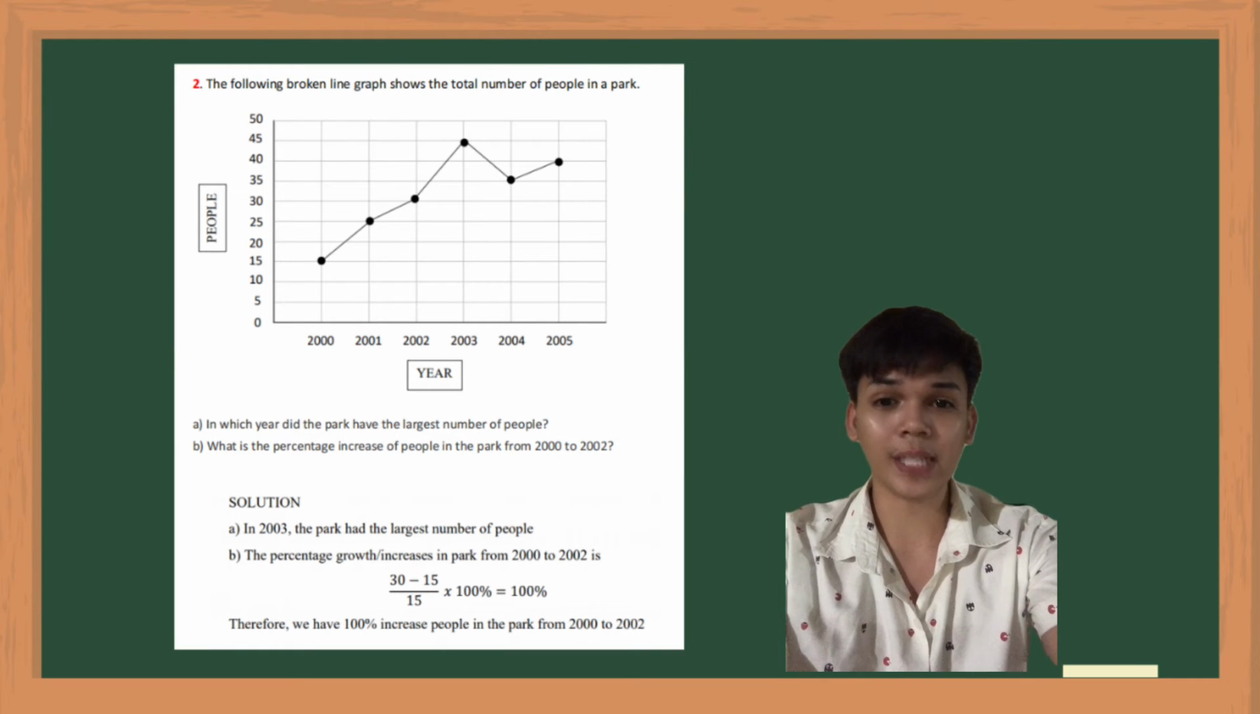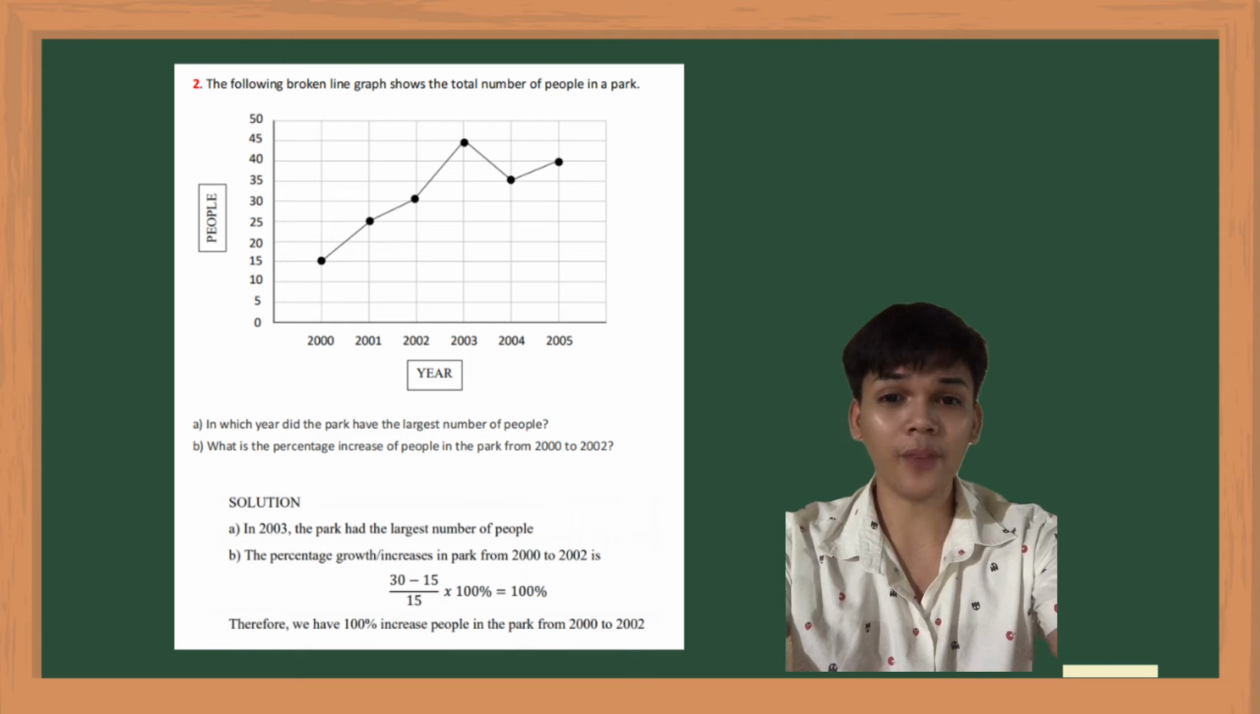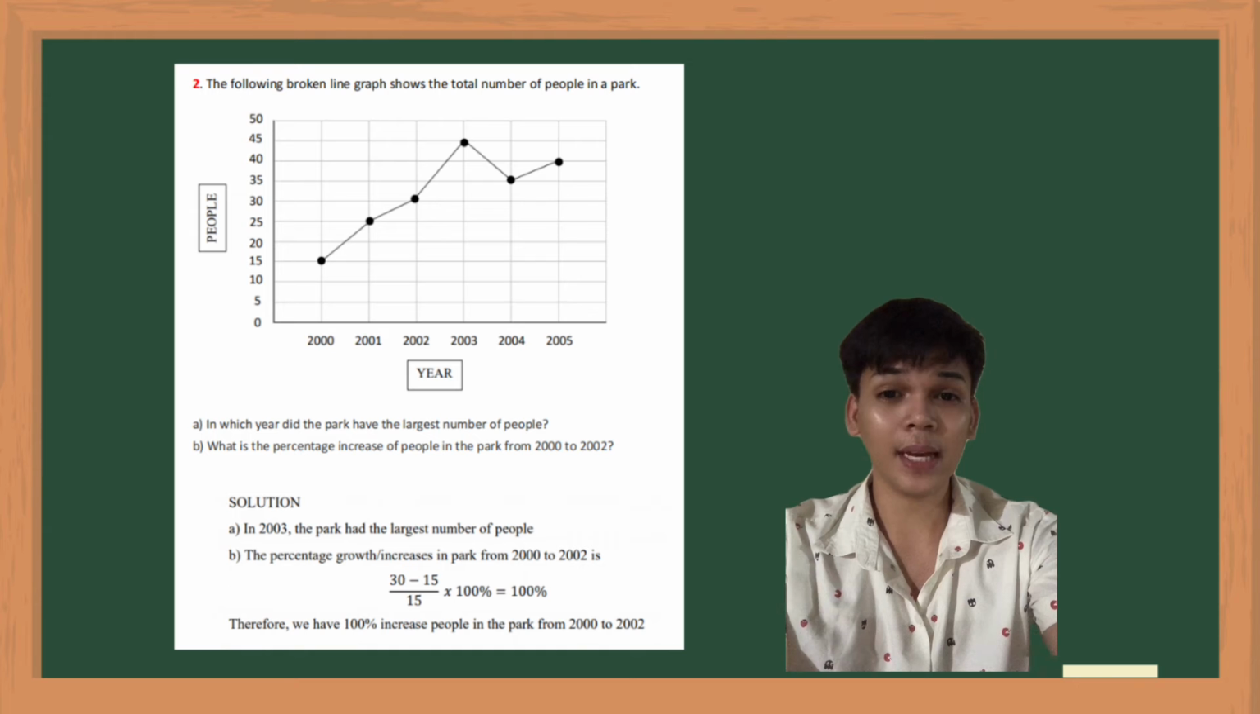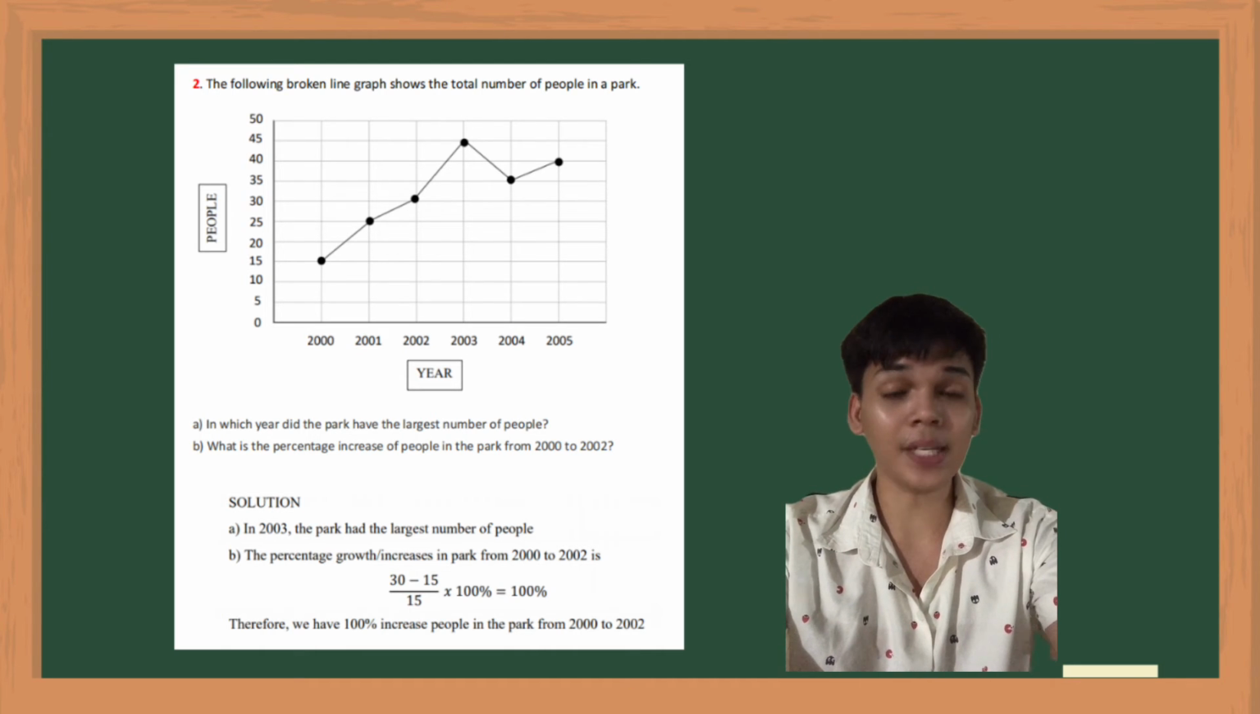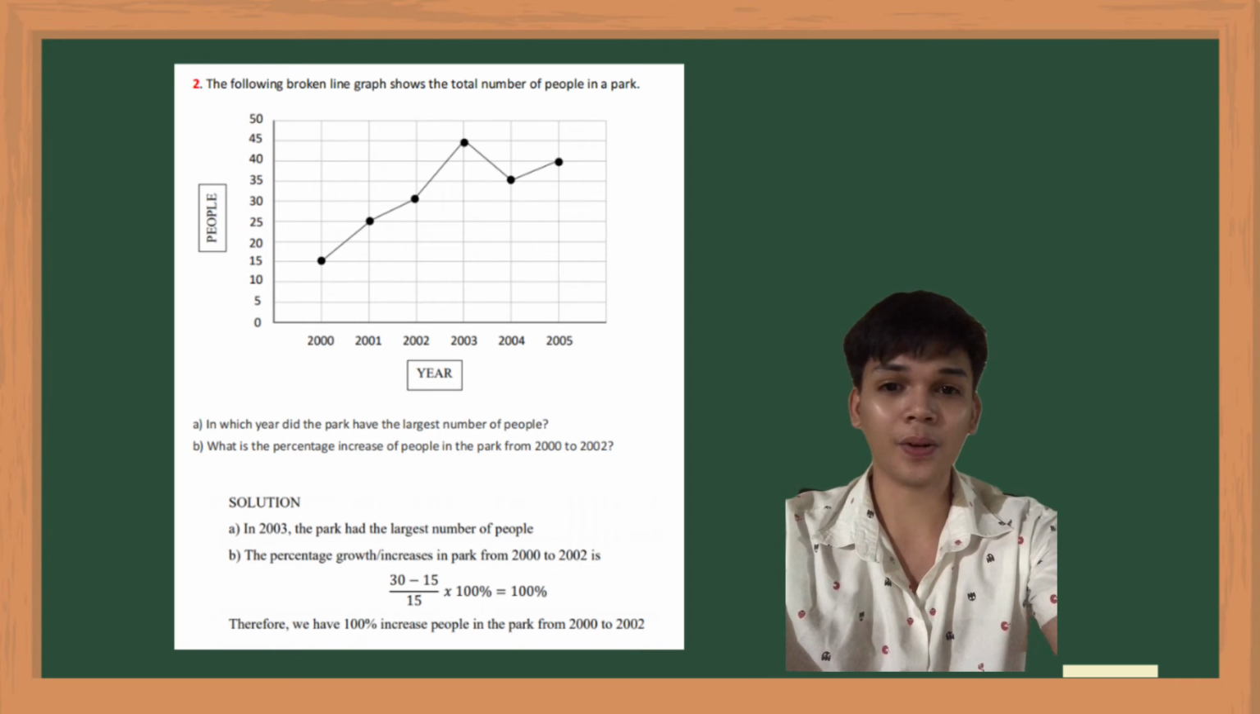Here is another sample problem. The following broken line graph shows the number of people in a park. Please take a look at a sample broken line graph. As you can see, on the y-axis, or the vertical part of the graph, the data are from 0 to 50, and that's the number of people. On the x-axis, or the horizontal part of the graph, the data are from the year 2000 to 2005.